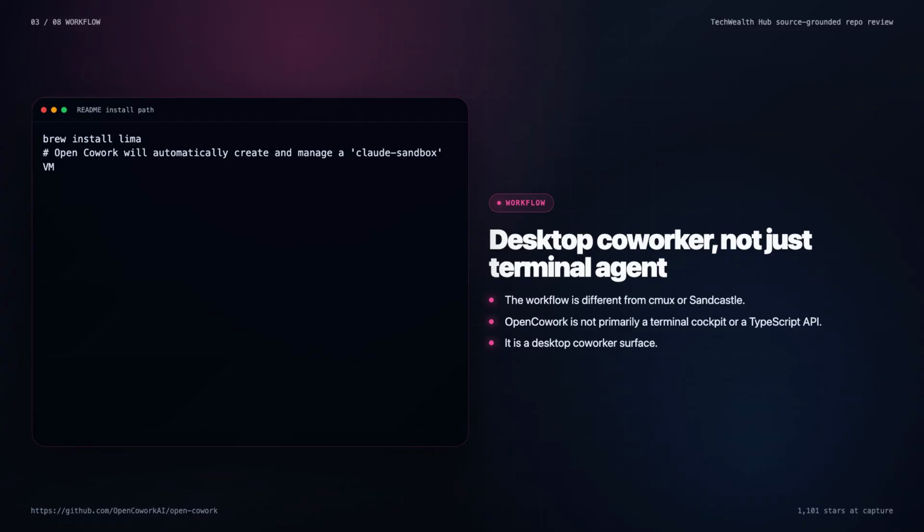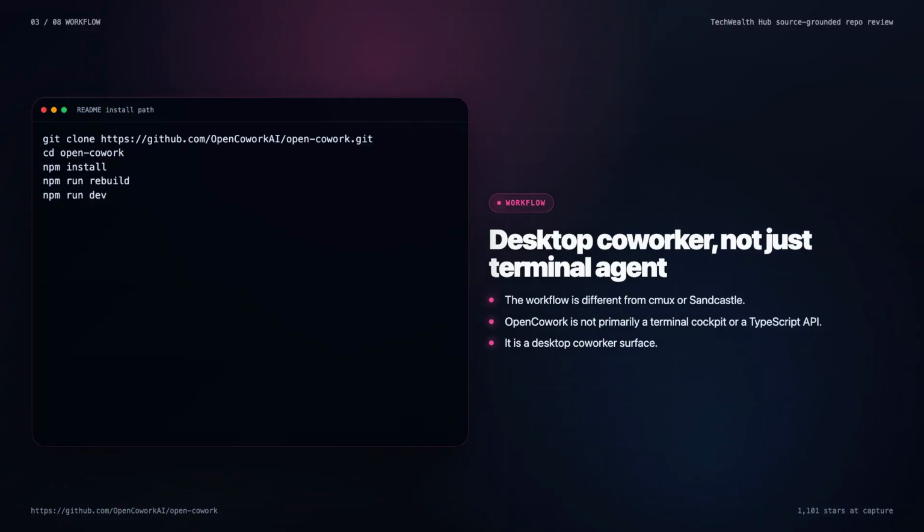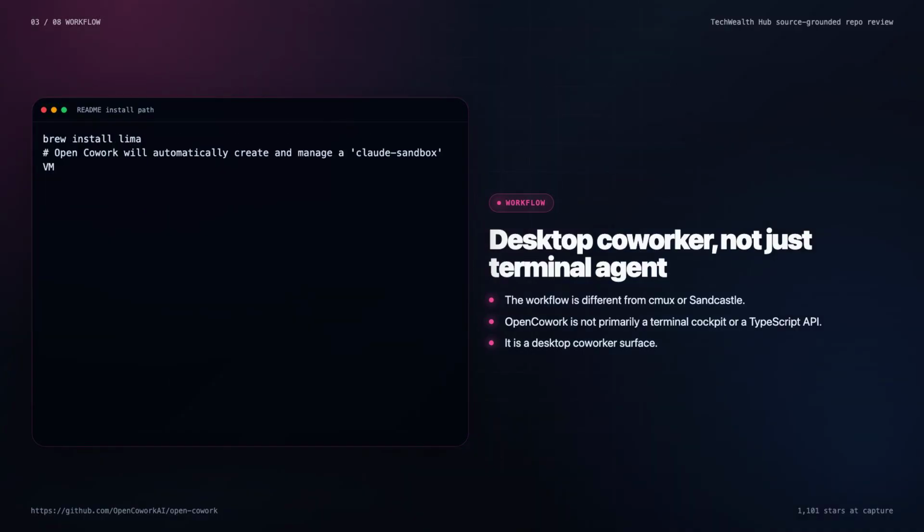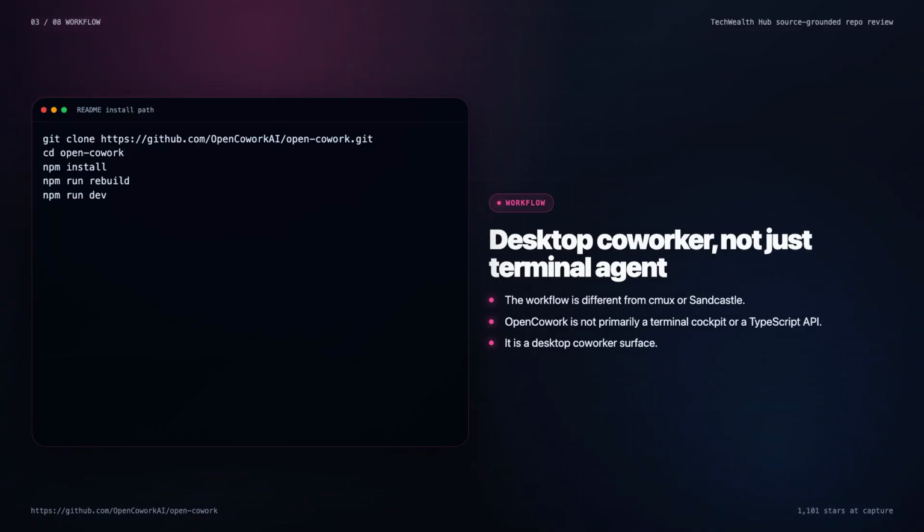One-click agent install. A visible project folder. Tools and skills. A sandbox boundary. A task that produces something a normal viewer understands, such as organizing files, creating a document, or connecting an MCP tool. The hook works because it moves AI agents out of the developer terminal and into a coworker metaphor. That is why the comparison to Claude Cowork is useful, as long as the video stays fair and source-grounded.